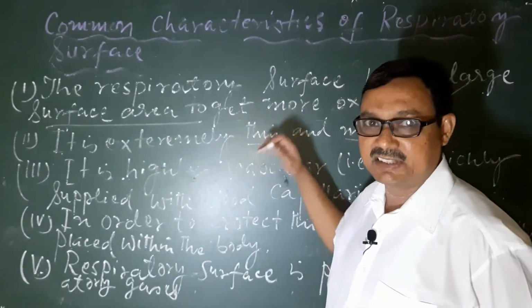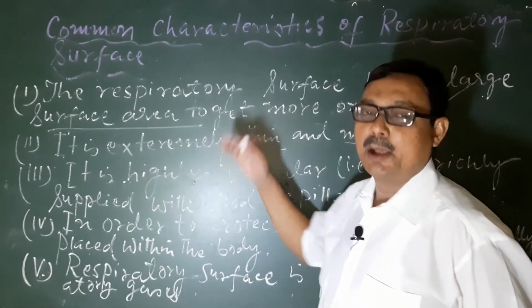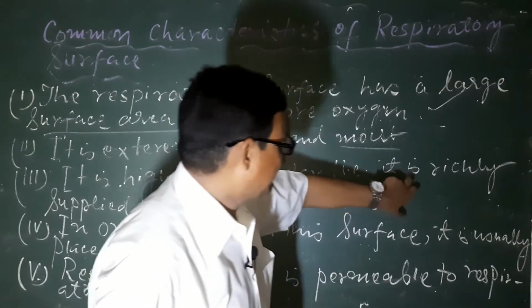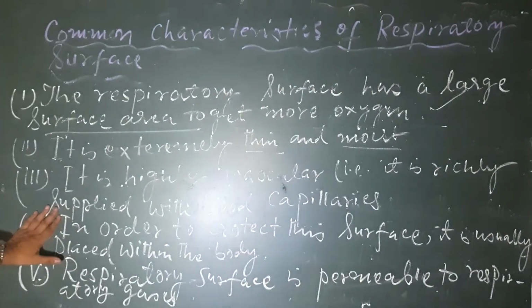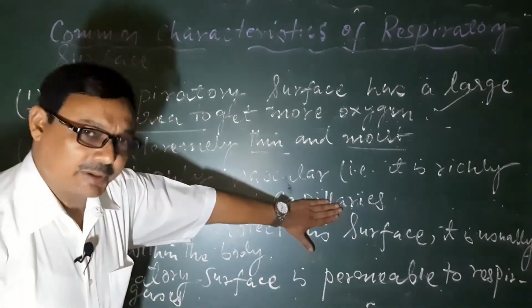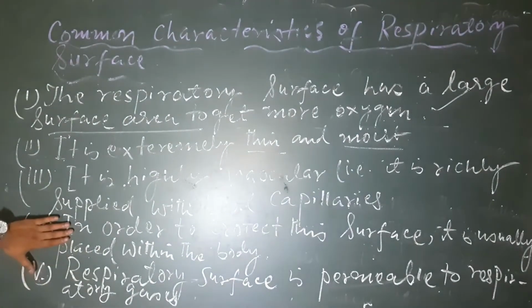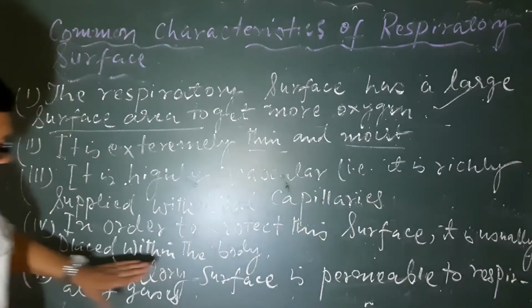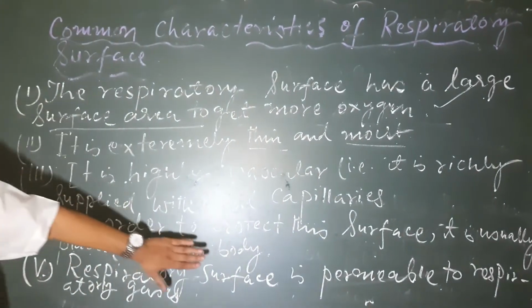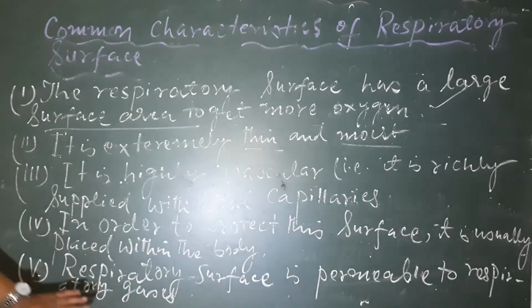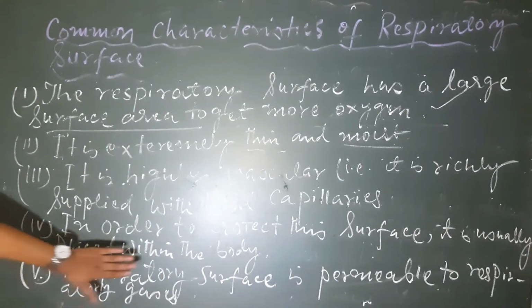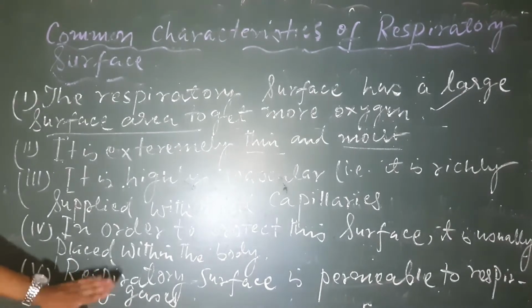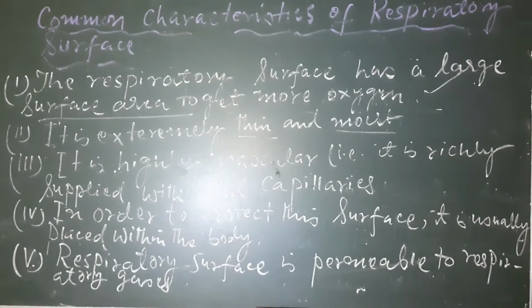Vascular means it is richly supplied with blood vessels, that is, blood capillaries. Fourth, in order to protect this surface, it is usually placed within the body. And number five, the respiratory surface is permeable to respiratory gases like carbon dioxide and oxygen.